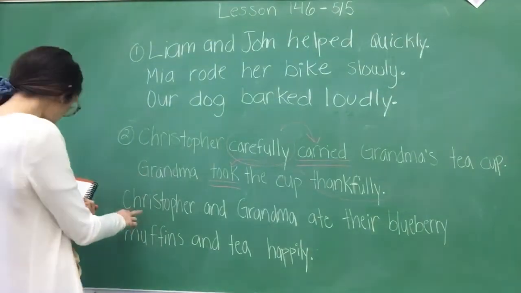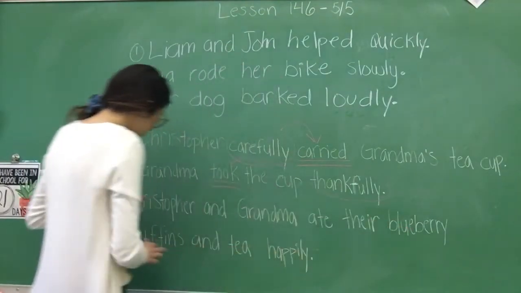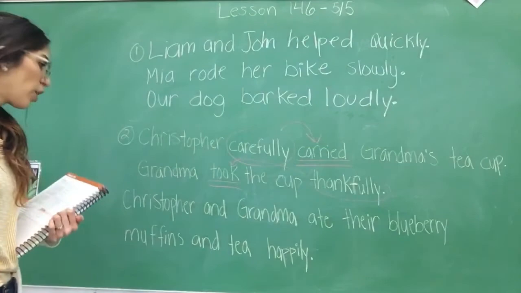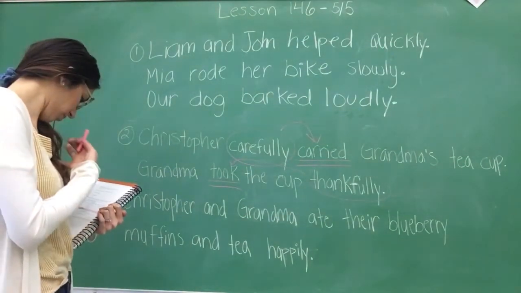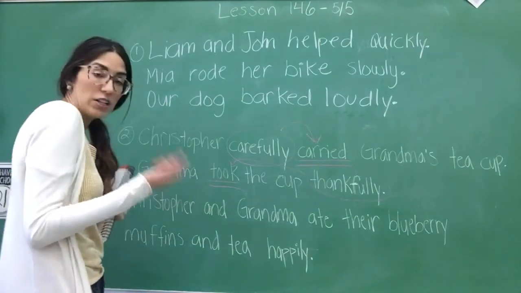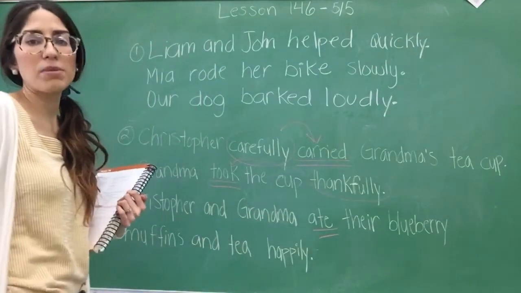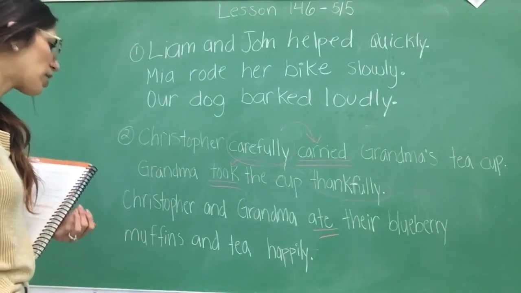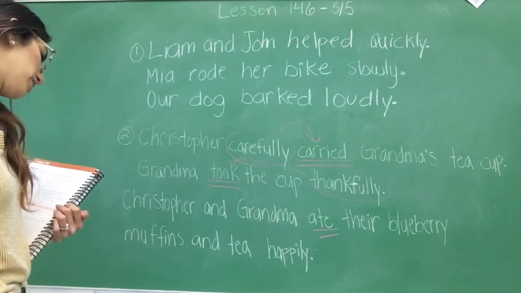Okay, last sentence. Christopher and Grandma ate their blueberry muffins and tea happily. So what is my verb? Very good. And it shows action, so it is ate. Good, underline that 2 times. And then what is my adverb? How did Christopher and Grandma eat? Eat their blueberry muffins, which sounds good.